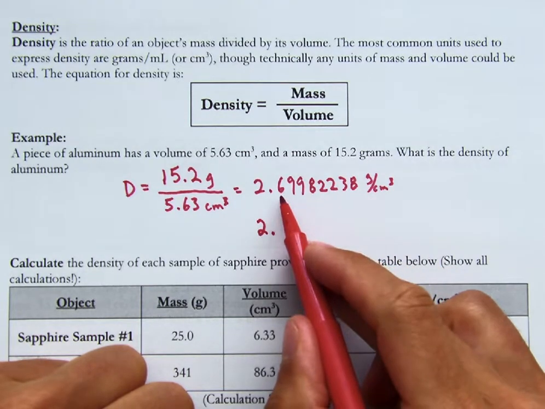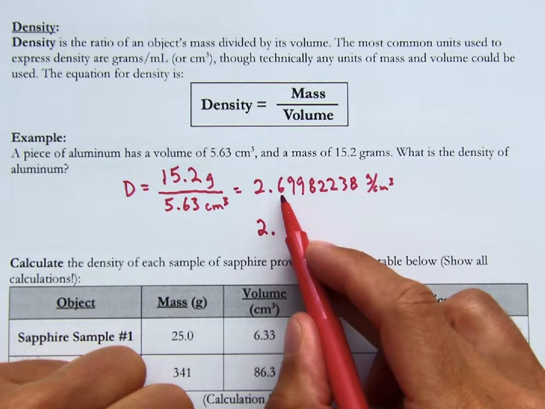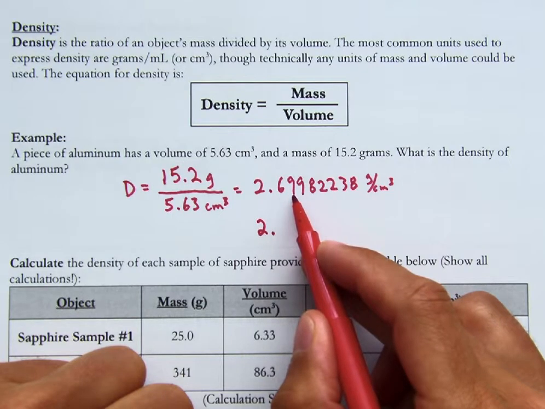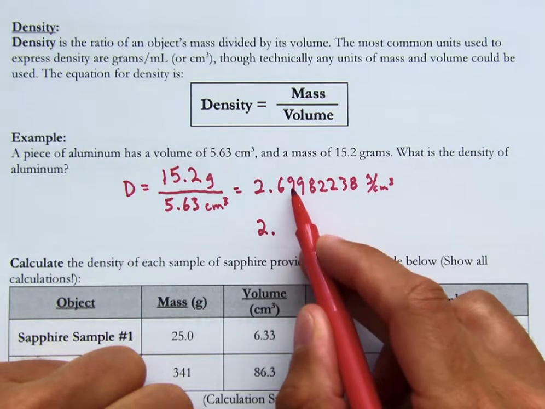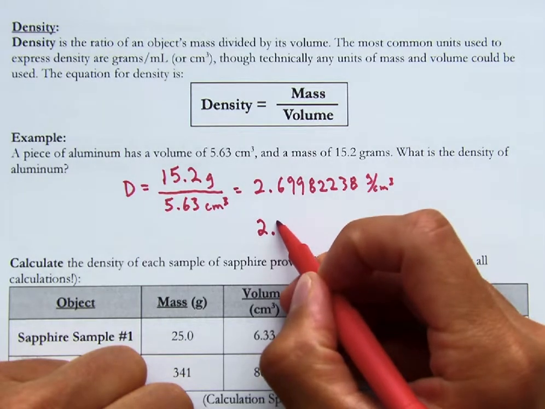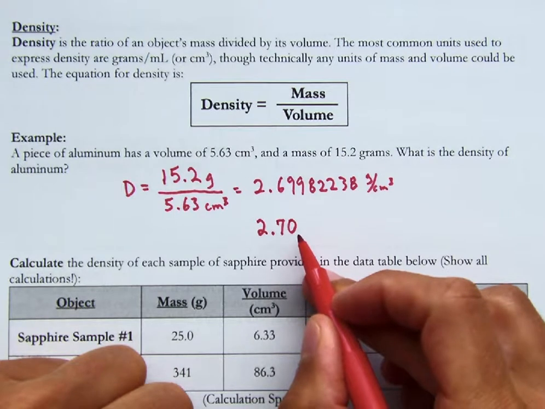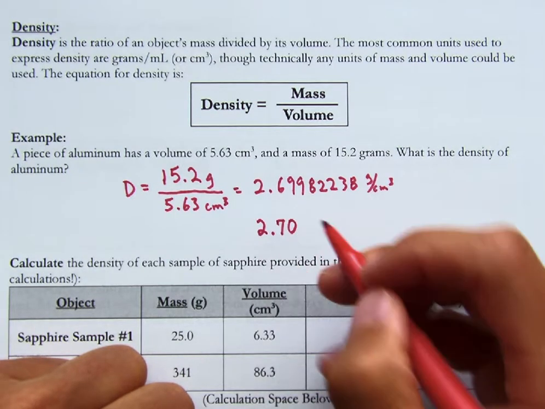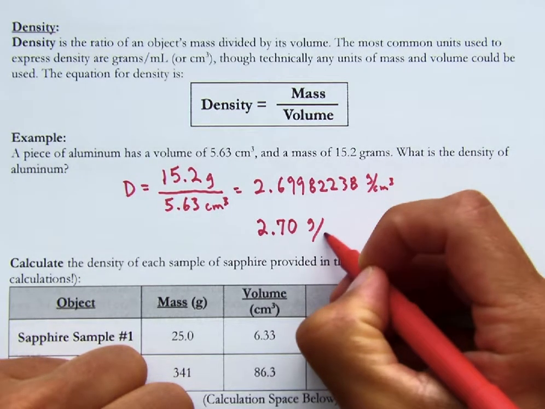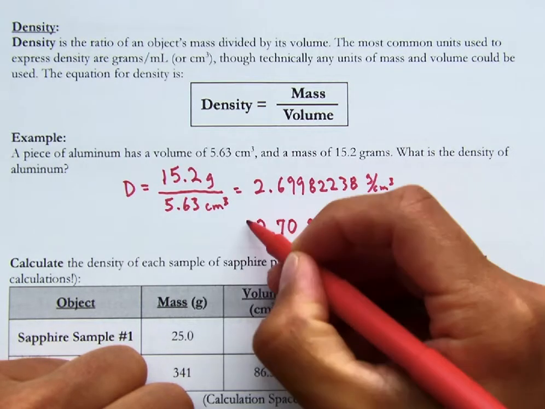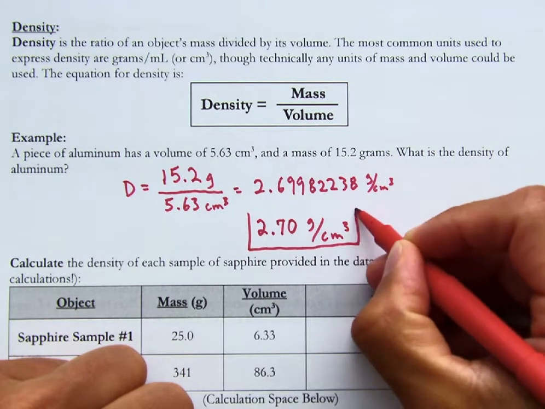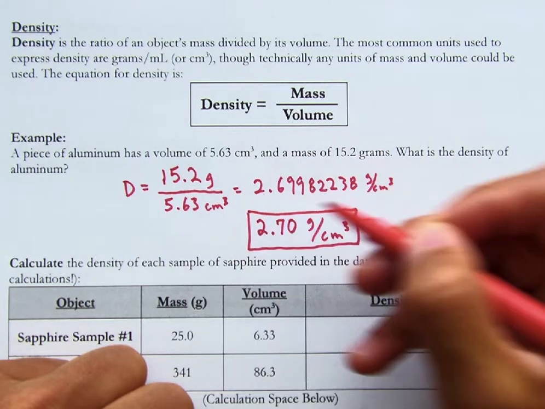Now, 3 sig figs could be 6, 9, but you wouldn't leave this at 9. You would actually go 2.70. And that is a trailing zero, which is significant because we have a decimal point, and that's grams per cubic centimeter. So that is rounding our answer to 3 significant figures.